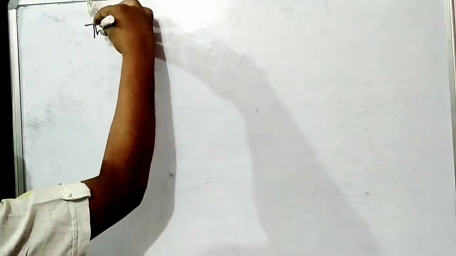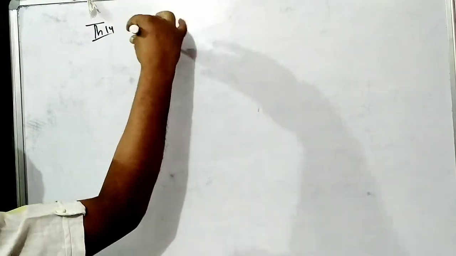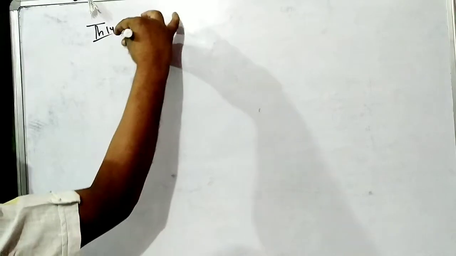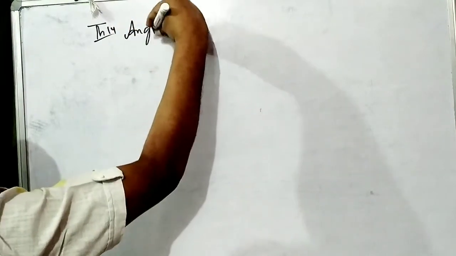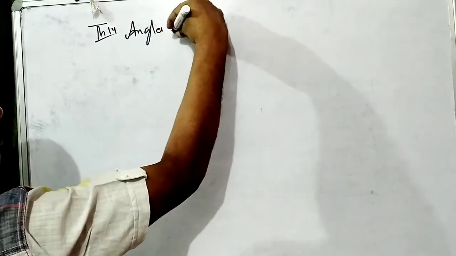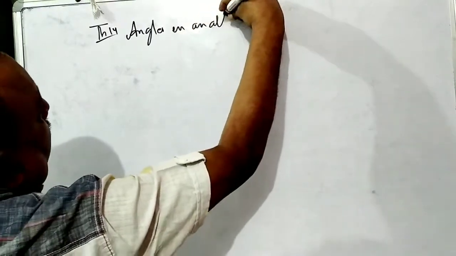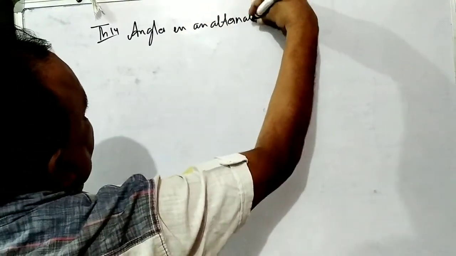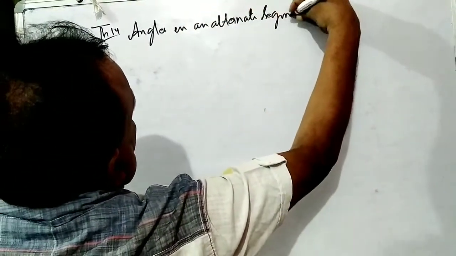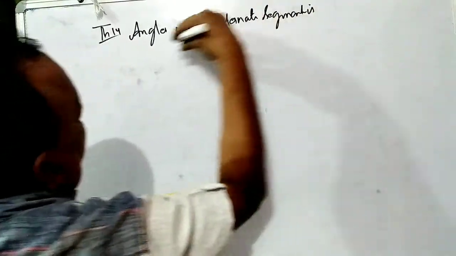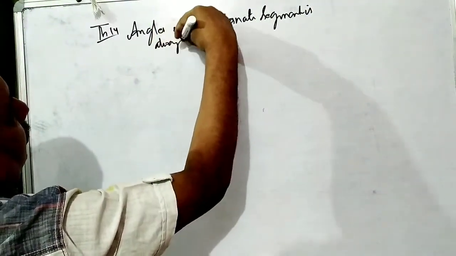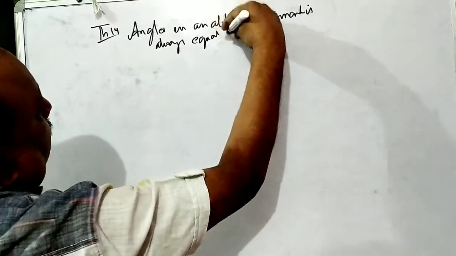Next theorem. This is the 14th for today. The angles in alternate segments are always equal. Angles in an alternate segment are always equal.